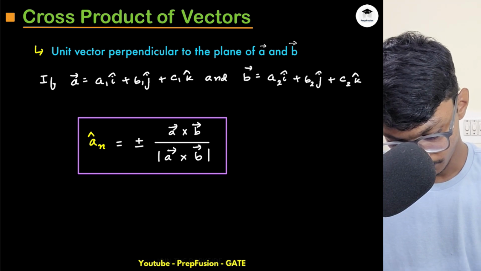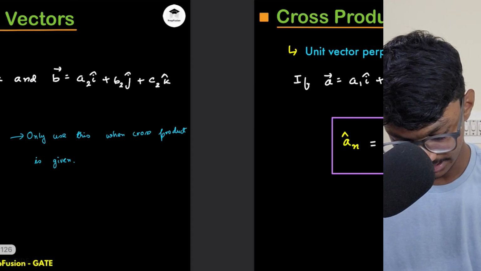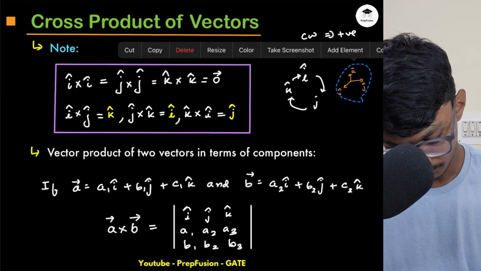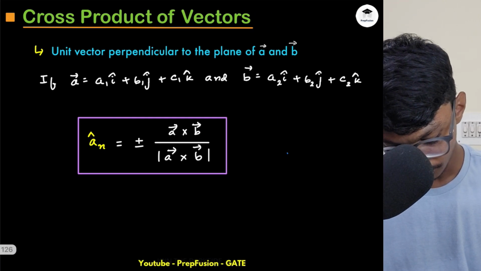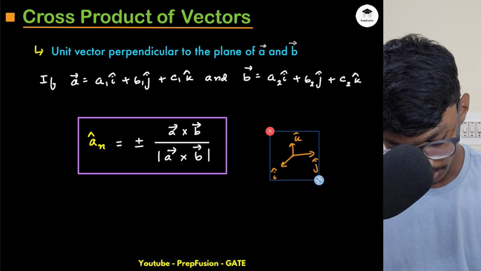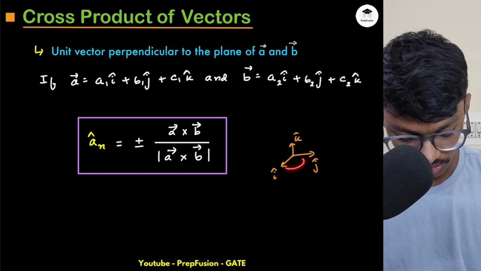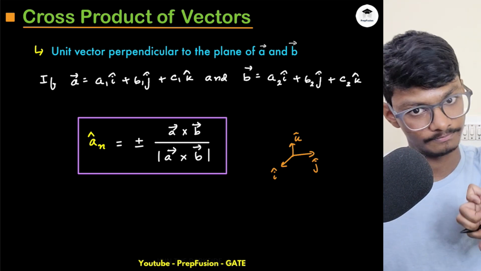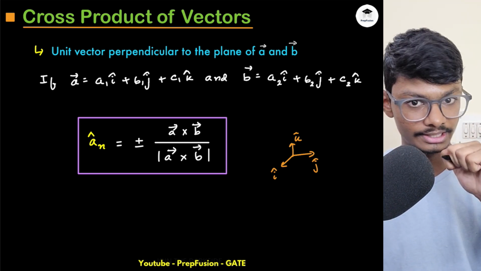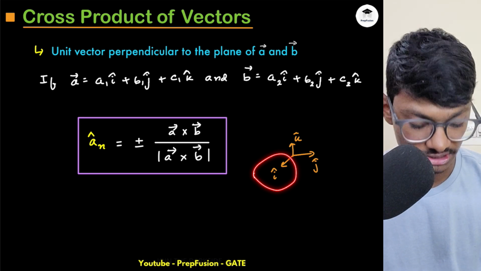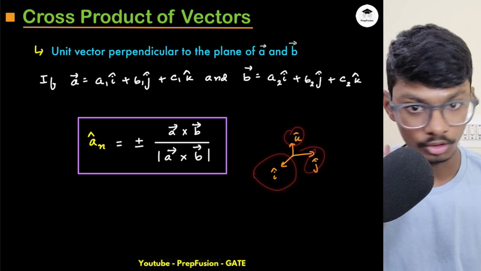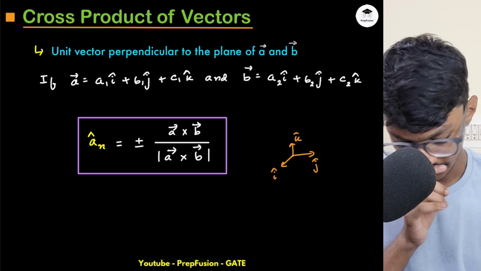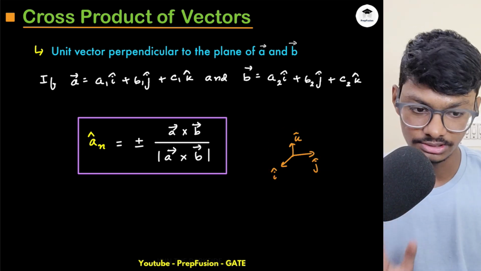Okay, you can understand with the example of i, j, k, this one. If I'm doing i cross j, what am I getting? k cap, positive k cap. If I do j cross i, I'm getting negative k cap. If I'm doing j cross k, I'm getting i cap, right? A unit vector that is perpendicular to both j and k, not lying in the same plane, mutually perpendicular, and it is also a unit vector. So yeah, you can understand from this example.